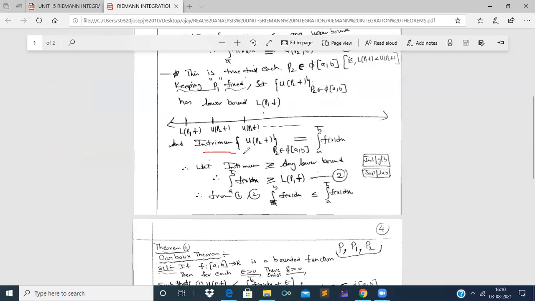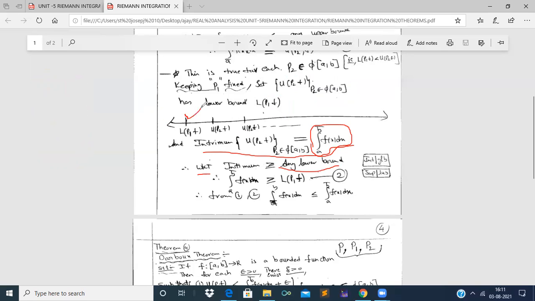This is by the definition of the upper Riemann integral. We always know that the infimum is always greater than or equal to any lower bound. So what is the lower bound here?